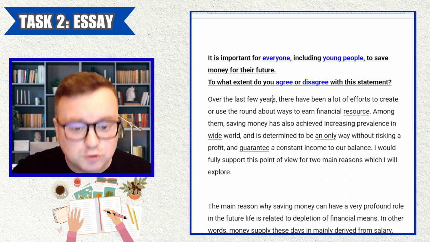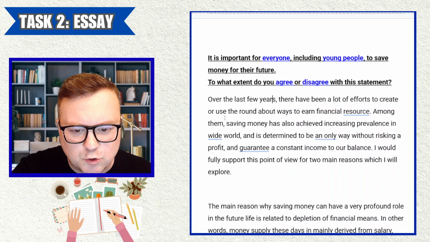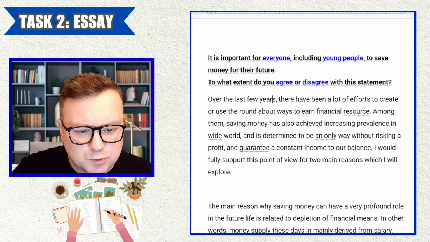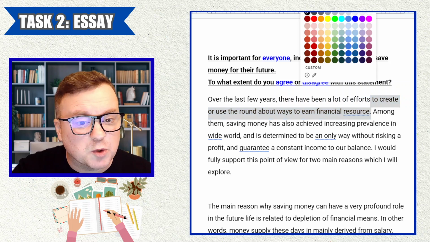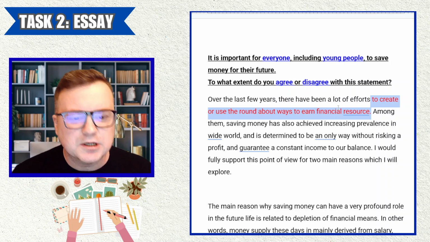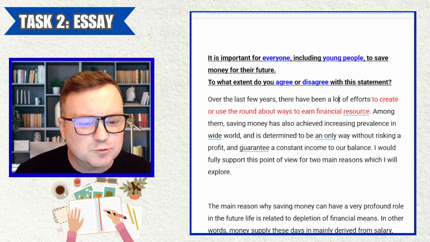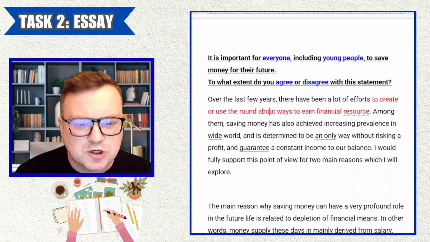"Over the last few years, called Broadening the Scope, there have been a lot of efforts to create or use the roundabout ways to earn financial resource." I don't know what that means. I just don't know what that means. You have to simplify your writing. You're trying too hard. The sentence is too complex. I don't know what it means to create or use the roundabout ways to earn financial resource.